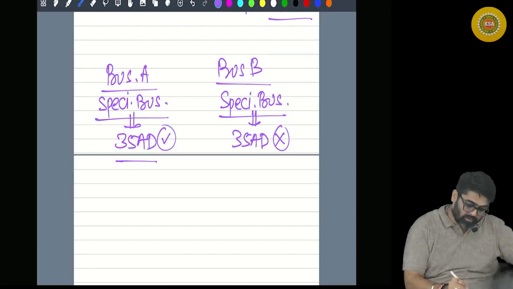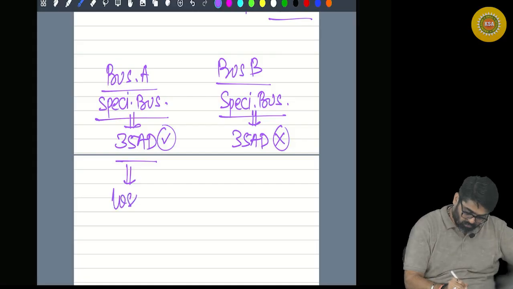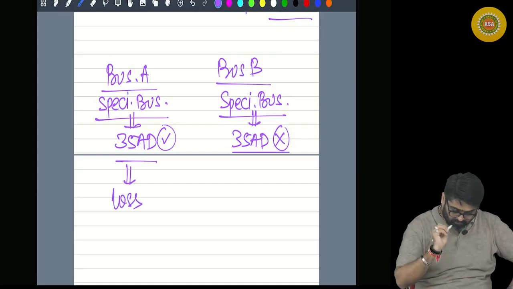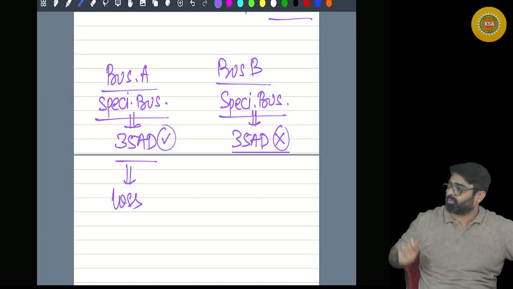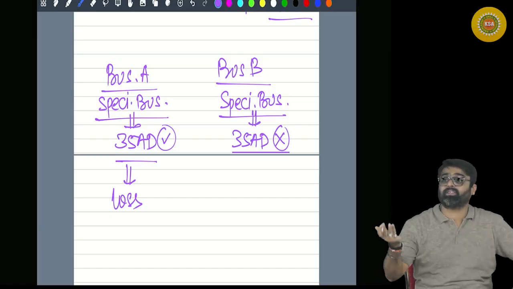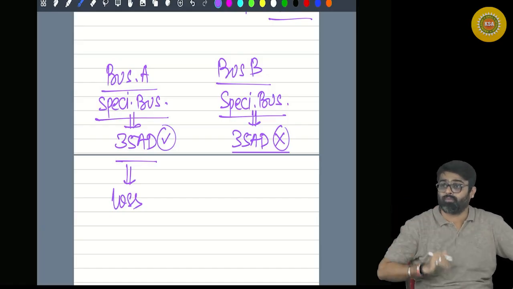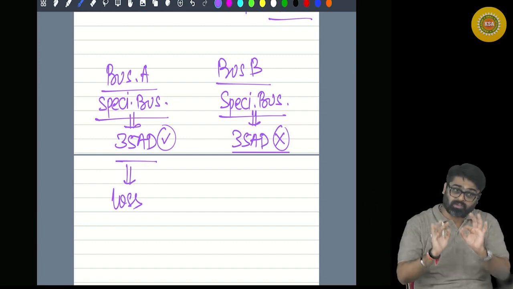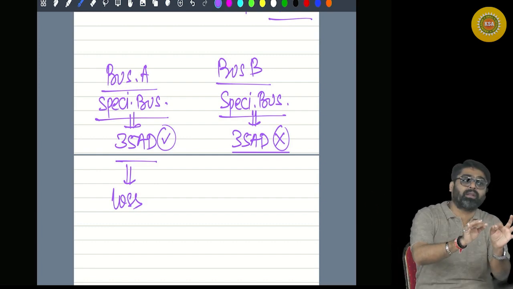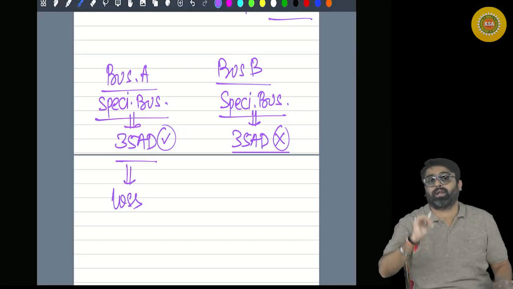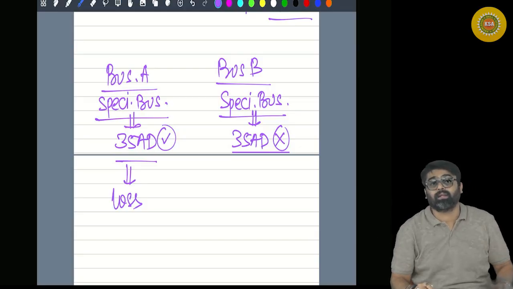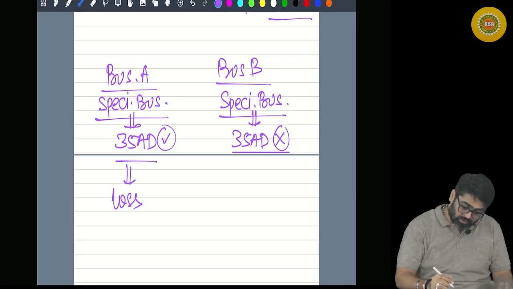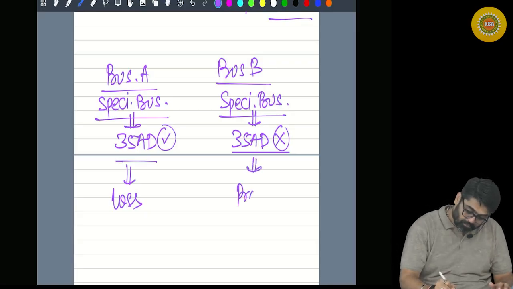Okay. Now this business is giving you a loss, and you are not getting any 35AD deduction for this business. Why? Because the conditions of section 35AD you might not have fulfilled. So for business B, even though business B is a specified business, you are not getting any deduction under section 35AD, because the conditions you have not fulfilled. So this business is having a profit.